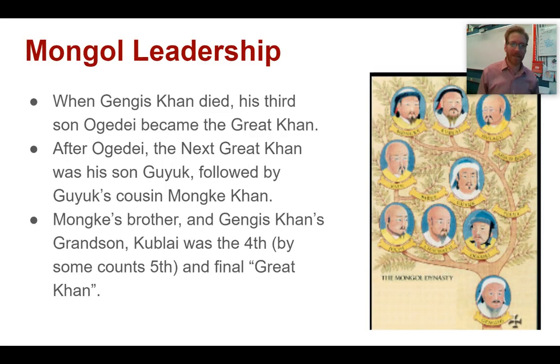So let's go back to the Mongols. When Genghis Khan dies, his third son, Ogadai, becomes the Great Khan. After Ogadai, the next great Khan was his son, Guyuk, and Guyuk's cousin, Munk. Now, Munk's brother and Genghis Khan's grandson was Kublai. And he is, depending on how you want to count your Mongol emperors, either the fourth or fifth great Khan in this empire. But he's really kind of like the third one that's really important.